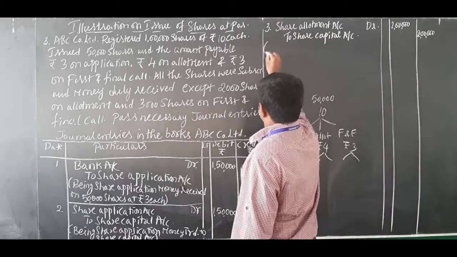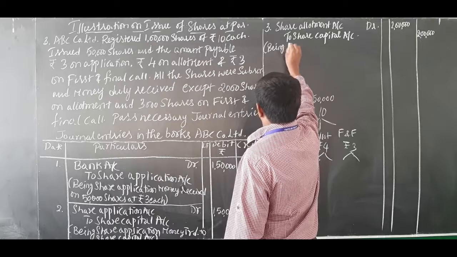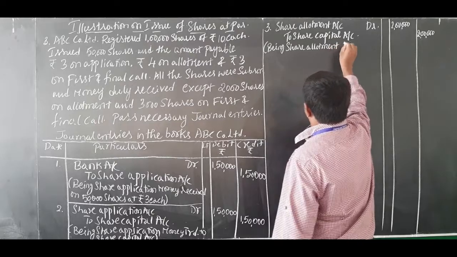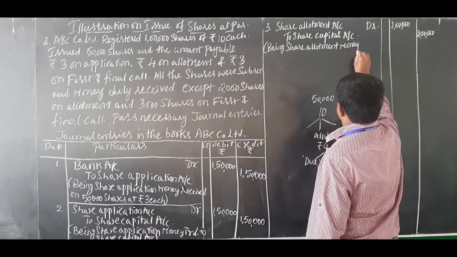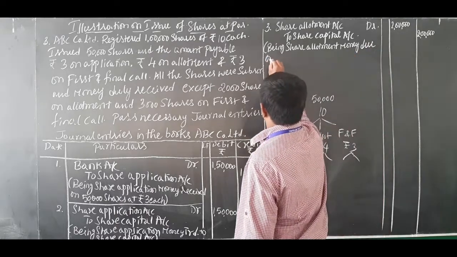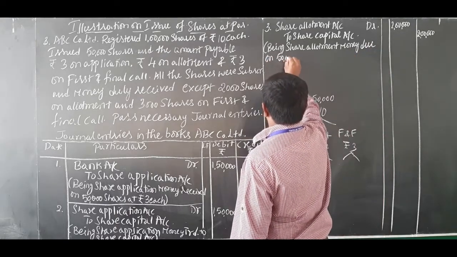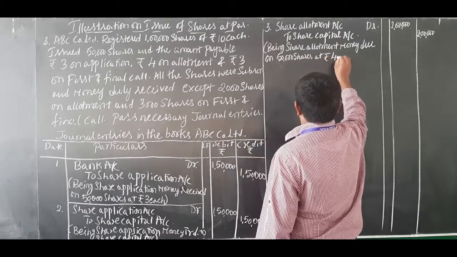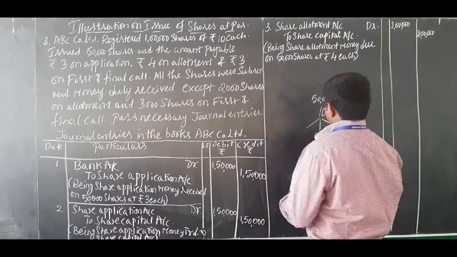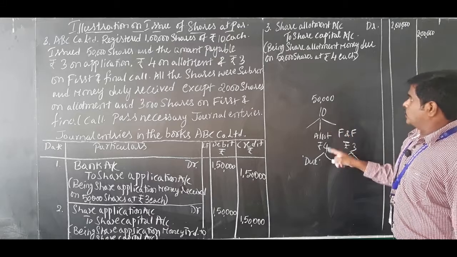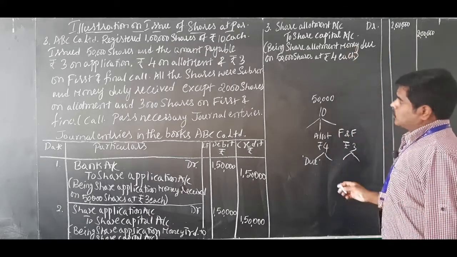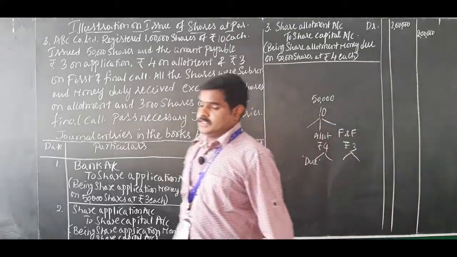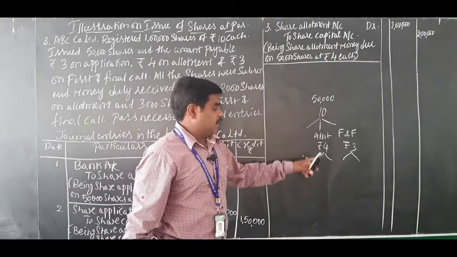Okay. Narration: being share allotment money due on 50,000 shares at rupees 4 each. So 50,000 into 4, 2 lakh rupees. Journal entry number 3 is over, close it. So this is about allotment money due.